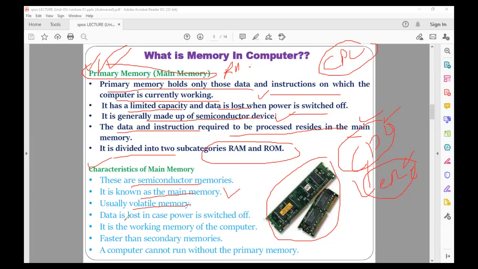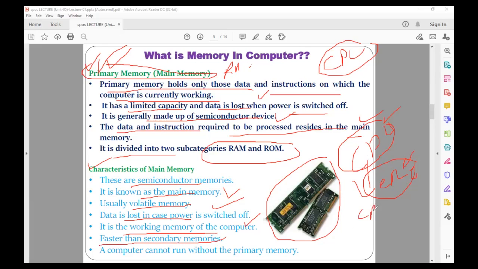So whenever you switch off the computer, data gets automatically lost and this memory gets empty. So it is the working memory of the computer. Working memory in the sense that the computer can only directly handle this kind of memory, that is the primary memory. The computer cannot directly interact with the secondary memory, that is the hard disk.